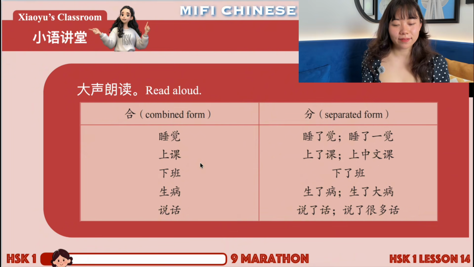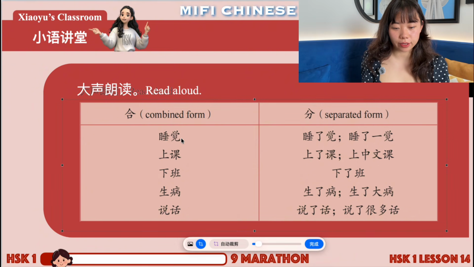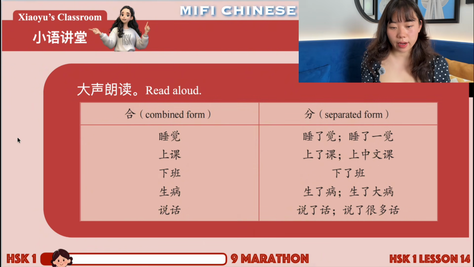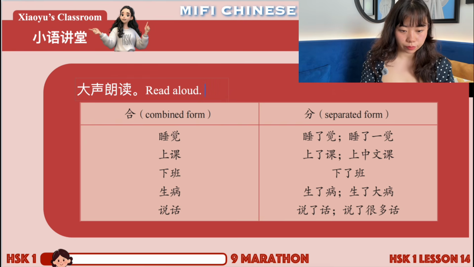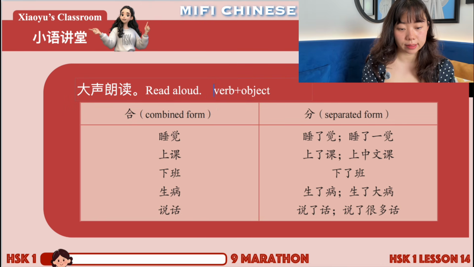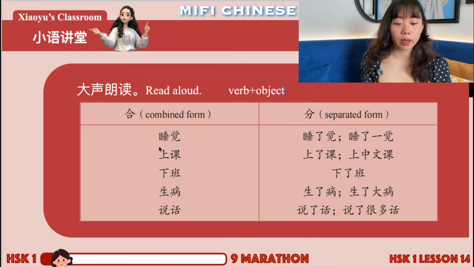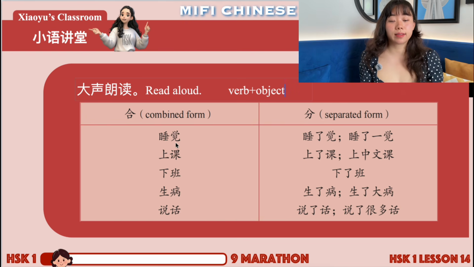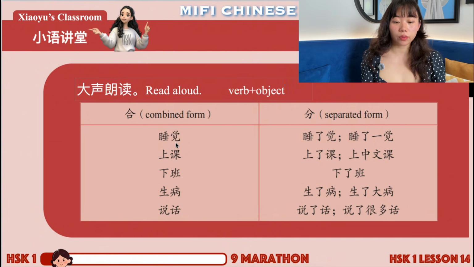The thing in common is that these words are all verb plus object. The structure is all like this. If we look inside these verbs, for example, 睡觉, here 睡 is the verb, and 觉, if we separate it, can stand alone and means sleep, the noun sleep. So it is the object here.